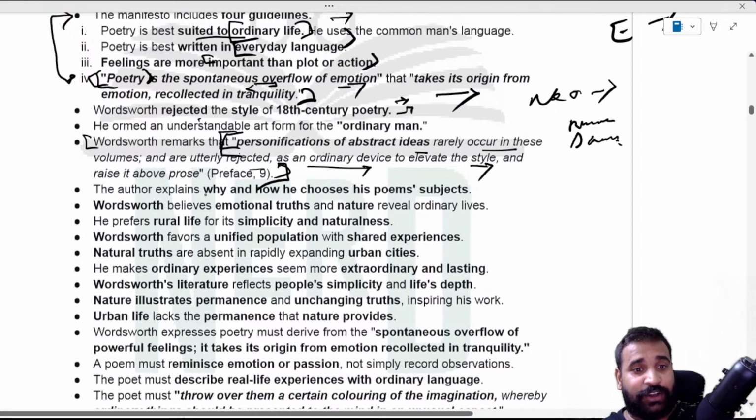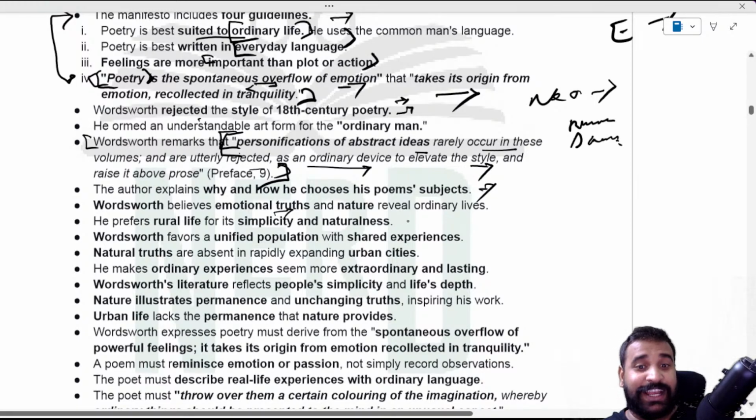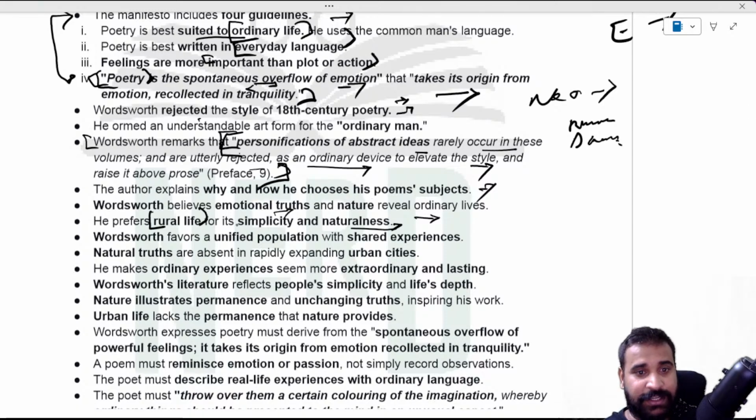Then the author explains why and how he chooses his poem subject. Like Sarkuli chose a subject like a child playing in the park, right? So Wordsworth believes that emotional truth and nature reveal ordinary lives, and he prefers rural life for its simplicity and naturalness. So keep in mind whatever words are coming, right?